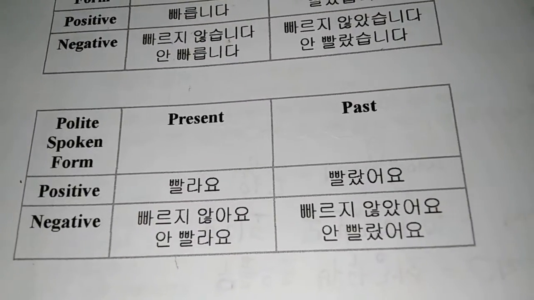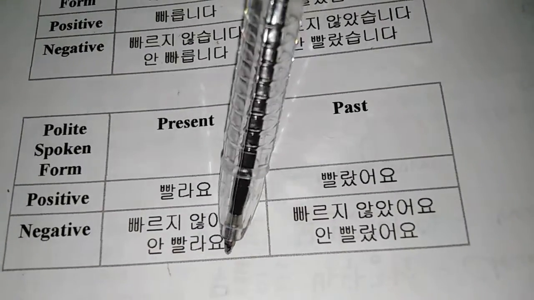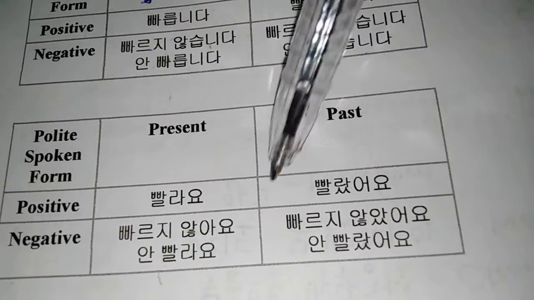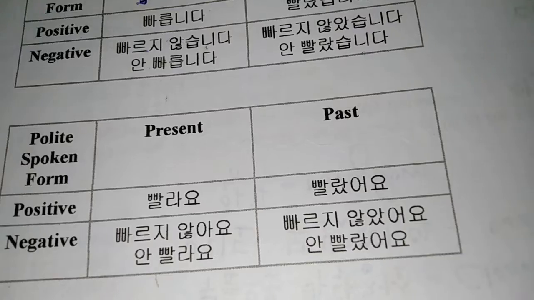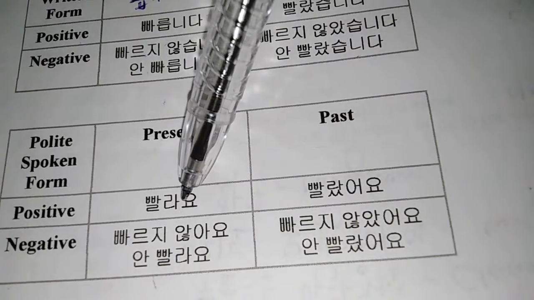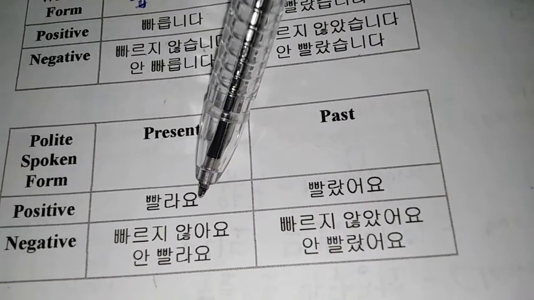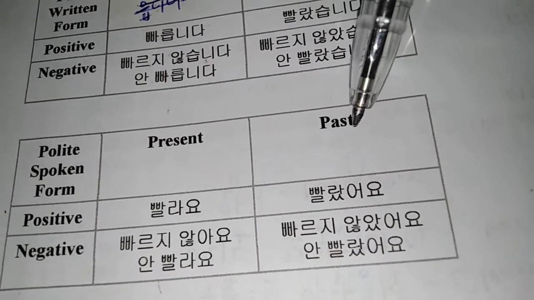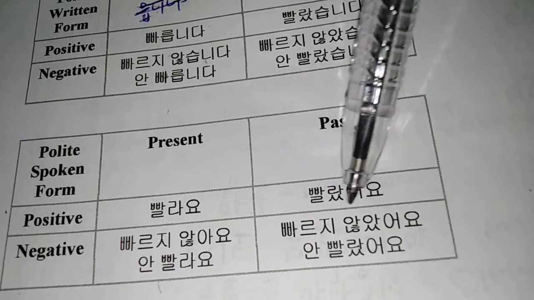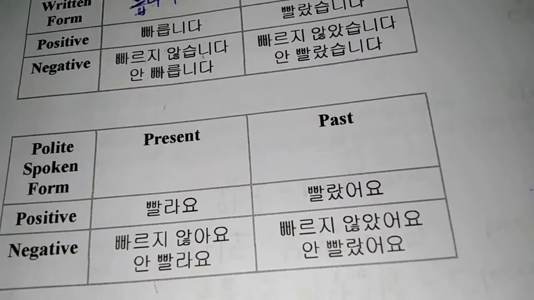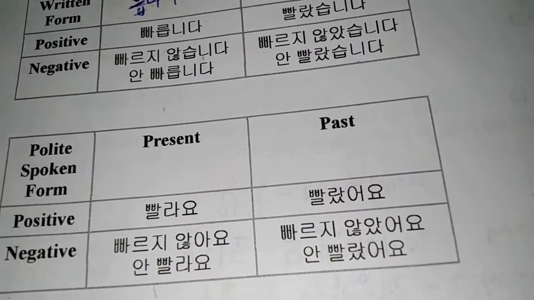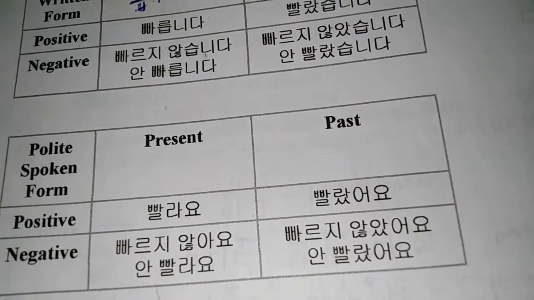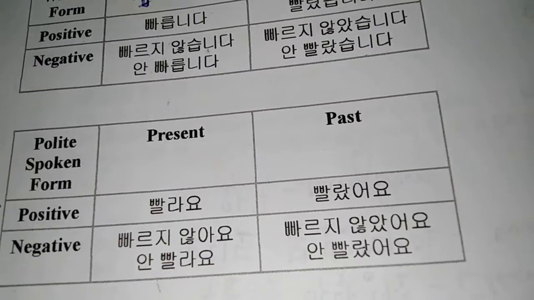Then the next one is the form where you have 요 at the end. So you had 입니다, 습니다 at the end before, and now you would have 요 at the end. So for 현재 시제, that is present tense, you have 빨라요, 빠르지 않아요, 안 빨라요. And for 과거 시제, you would have 빨랐어요, 빠르지 않았어요, 안 빨랐어요. So the first one is given as written form, and the second one as spoken form.